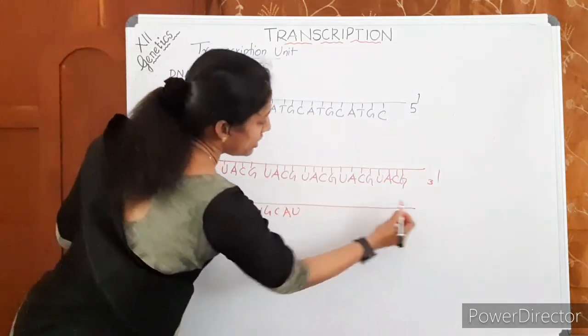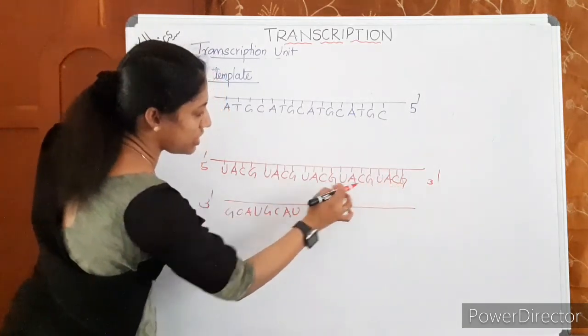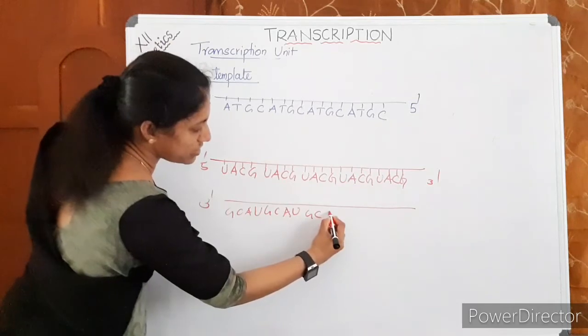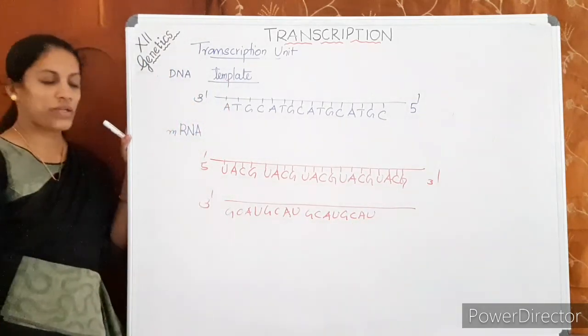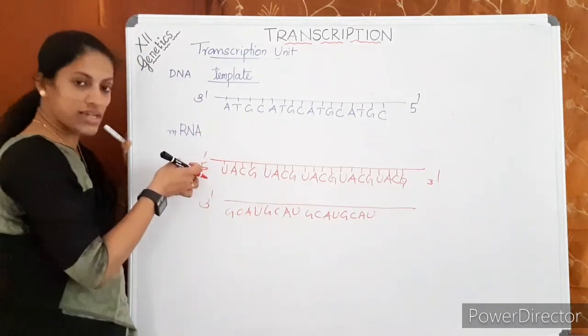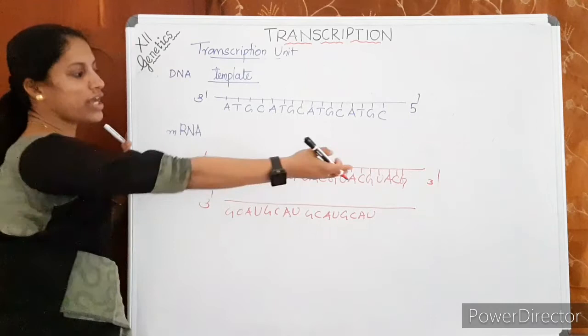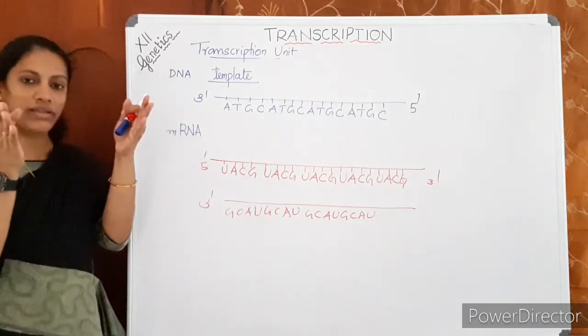That means the mRNA can also be written like this, GCAU, GCAU, repeat. Both are the same. Sometimes it can be written starting from 5', or otherwise it can be written from that side to this side also. We cannot say the DNA remains like this in a cell.